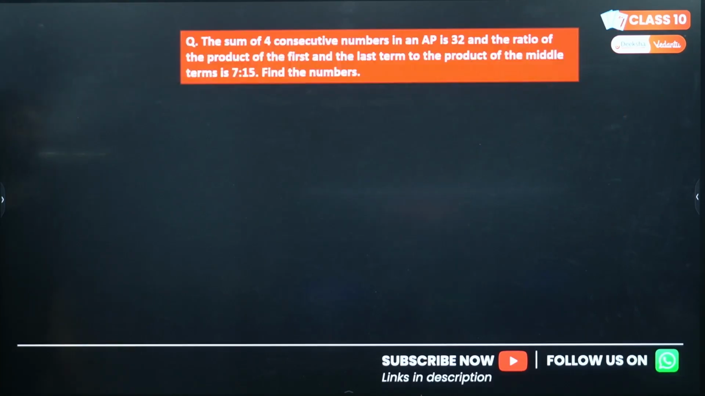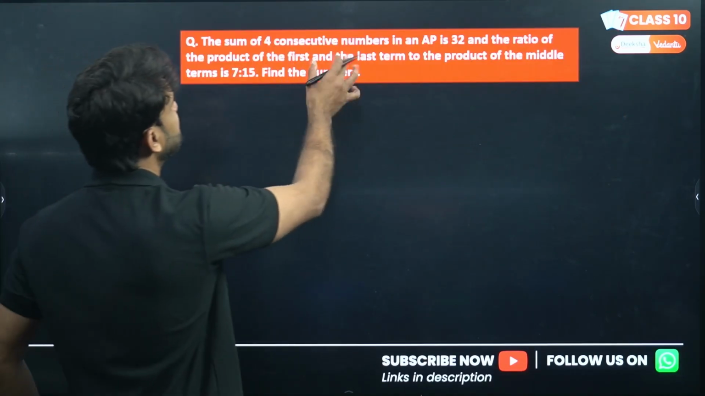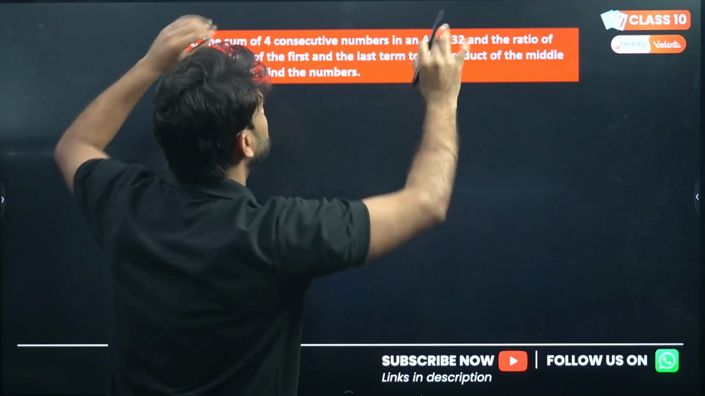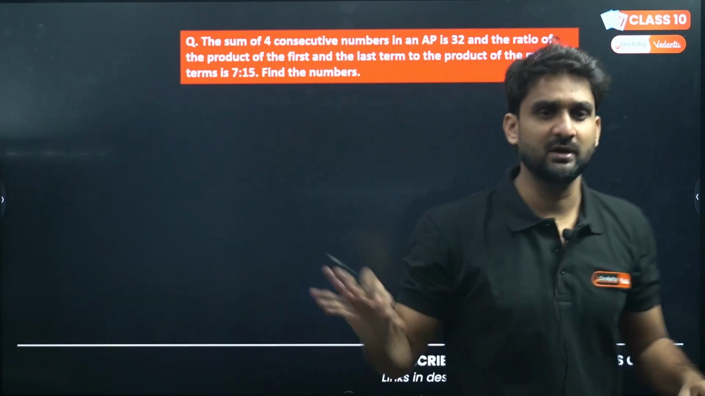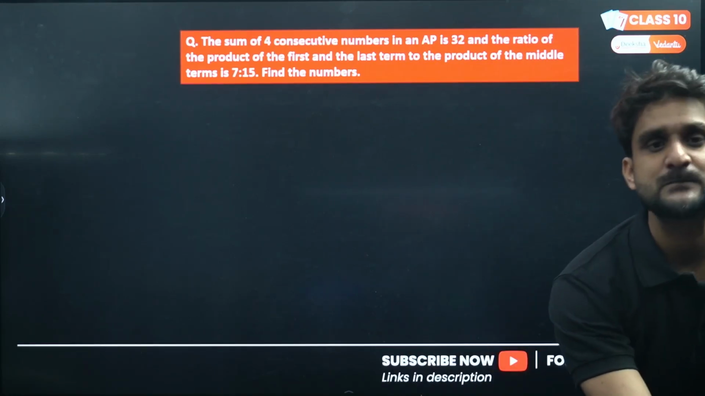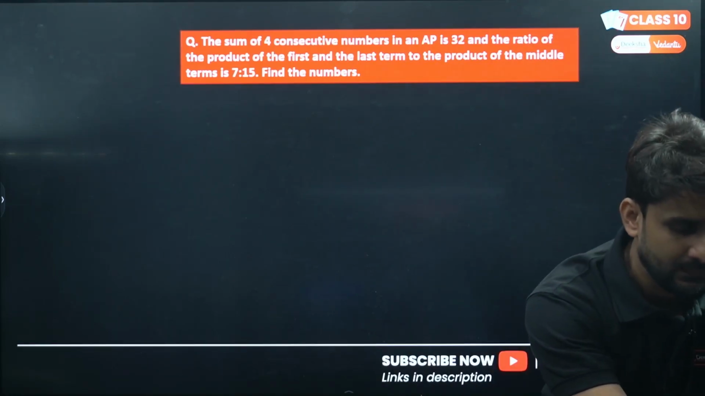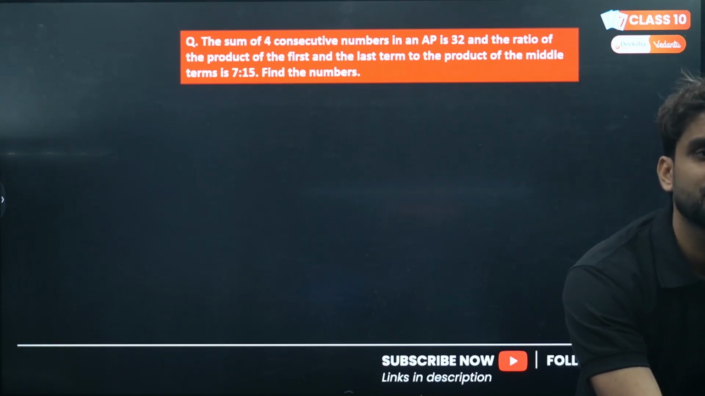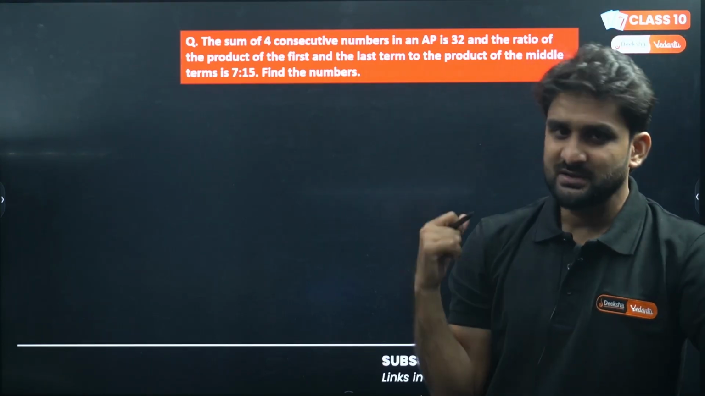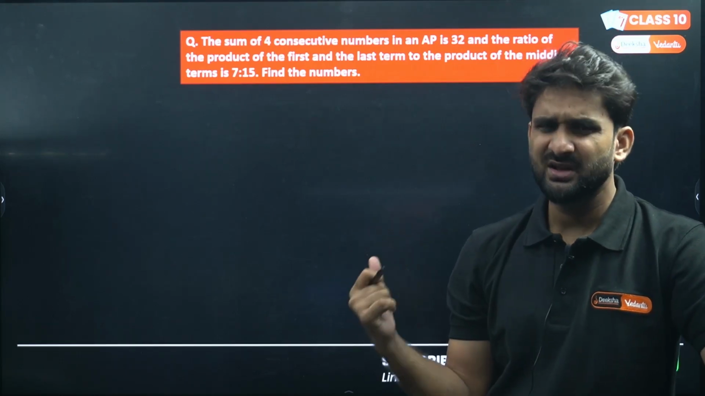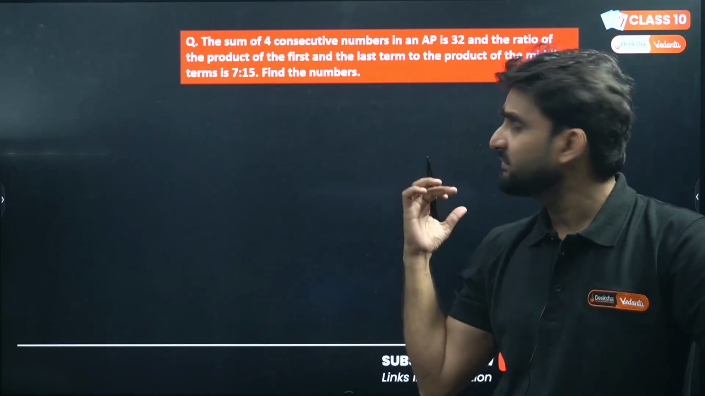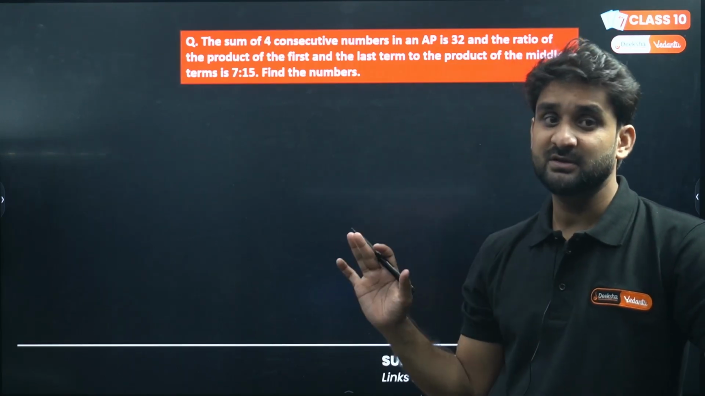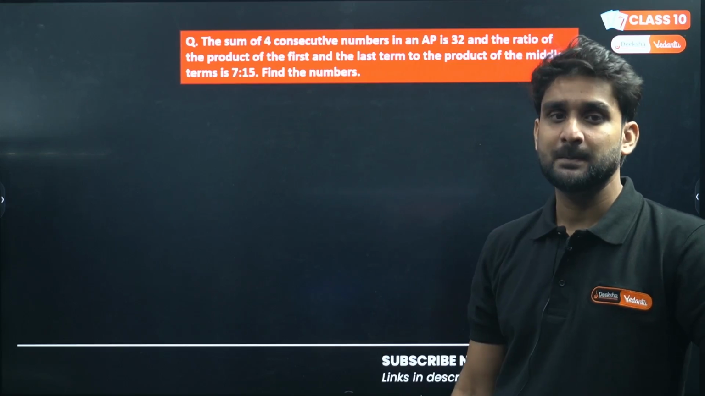So let's do a question here. The sum of 4 consecutive terms. Please read the question, my dear lovely kids. So hope you have read the question. My question is very simple to you all. Is there any AP given in the question? Any sequence of numbers? No sequence, no AP is given, but still this question is of AP.